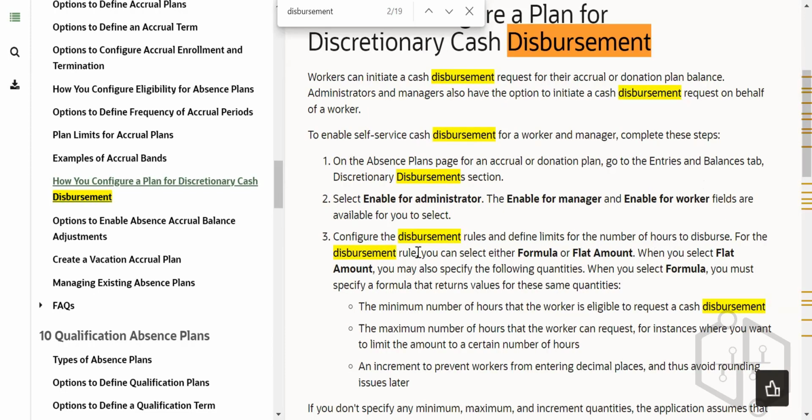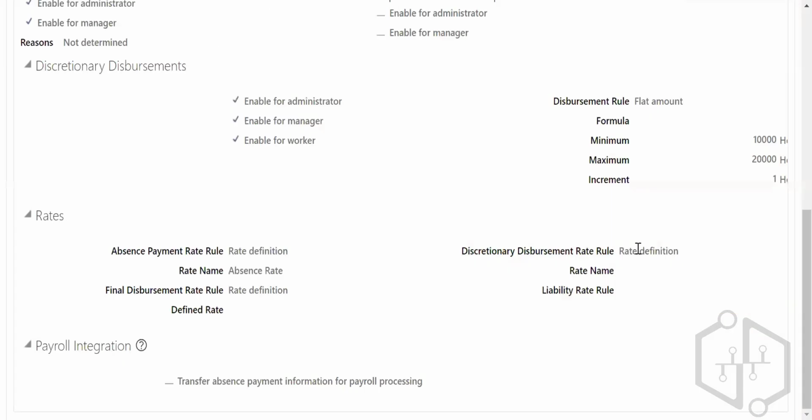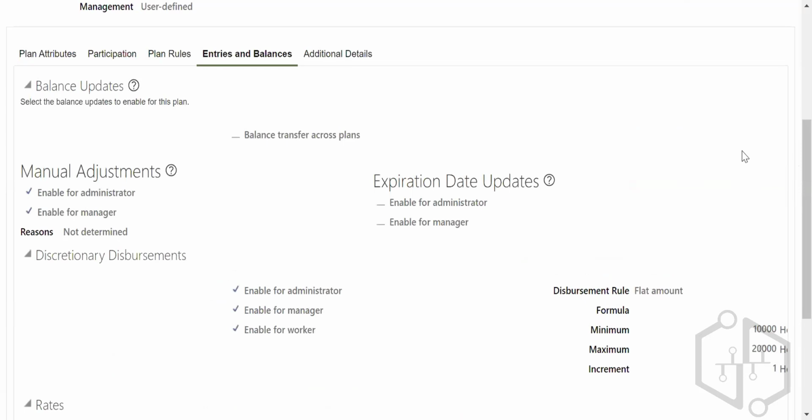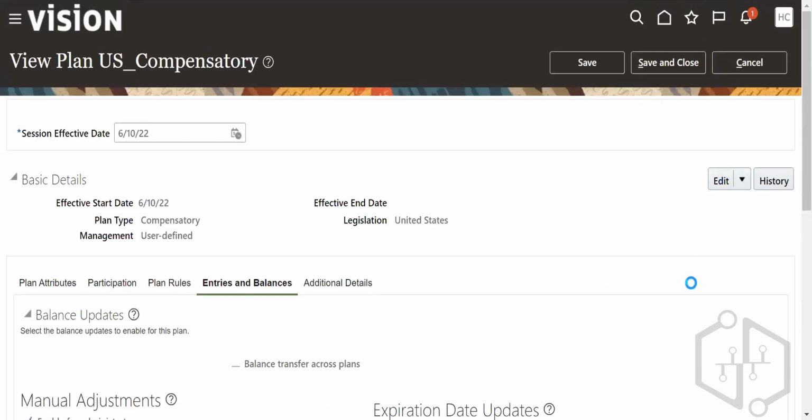Define the number of hours to disburse. For example, you can select flat amount. When you select flat amount, you specify the following. You must specify the minimum number of hours that a worker is eligible to request a cash disbursement. How many hours can he work to disburse that amount? Disbursement rule is flat amount. That means how many hours he is supposed to work. It is like 10,000. It's not. You have to edit it. Update.